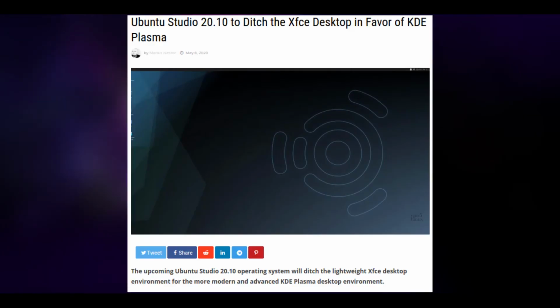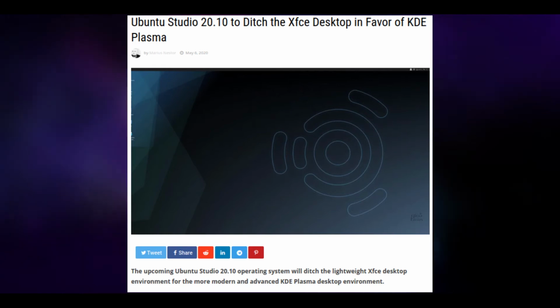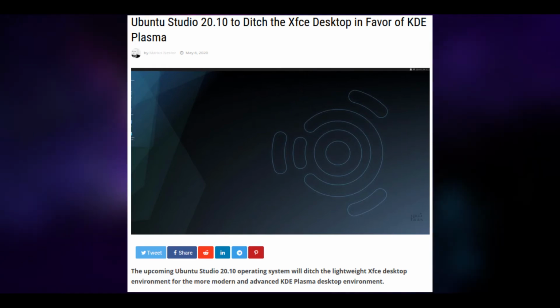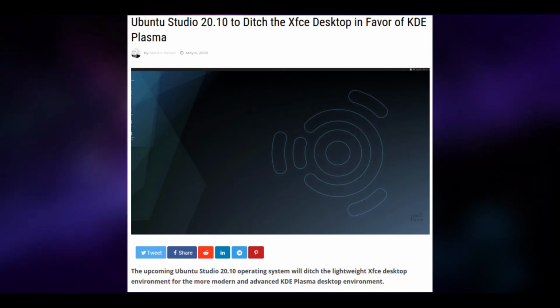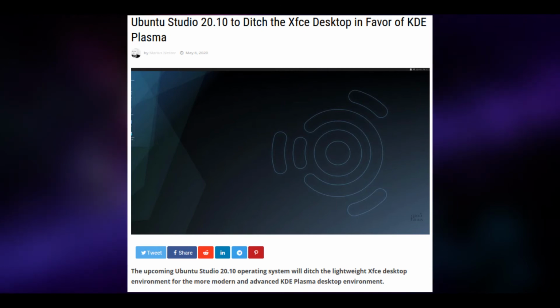And for our next story we have another article that might affect any creative types out there. Ubuntu Studio 20.10 to ditch the XFCE desktop in favour of Plasma. Now this is certainly a controversial decision on their part, as I realise not everyone necessarily likes the Plasma desktop, and Plasma certainly is heavier than XFCE in many ways, which may not necessarily be what you want out of a distro for creative professionals.